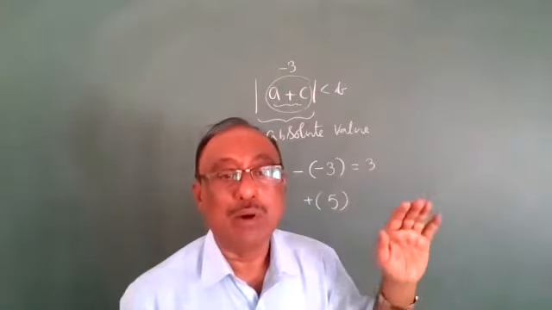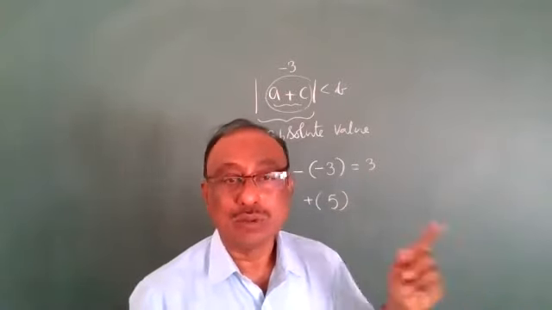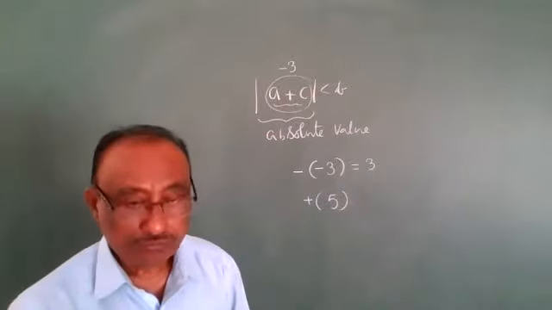Inside positive, open with positive. This point is clear, right?